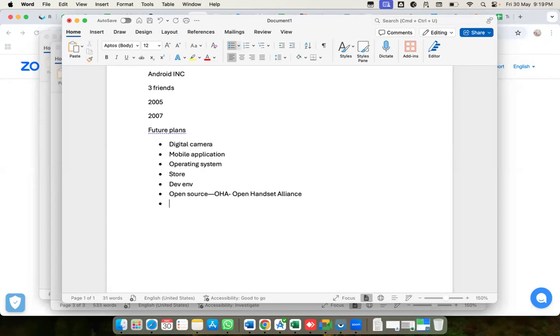That is the reason Android became open source. Right. So this is the main and important thing here.